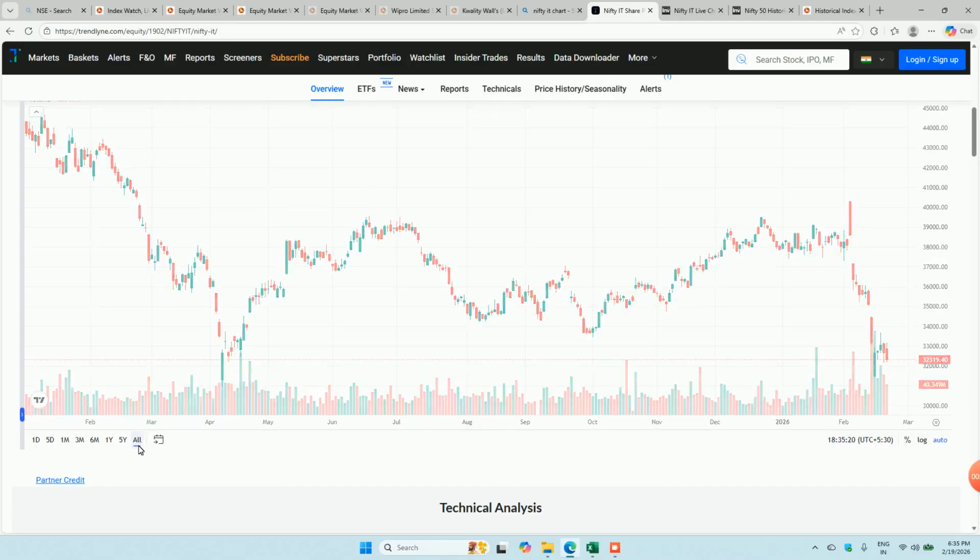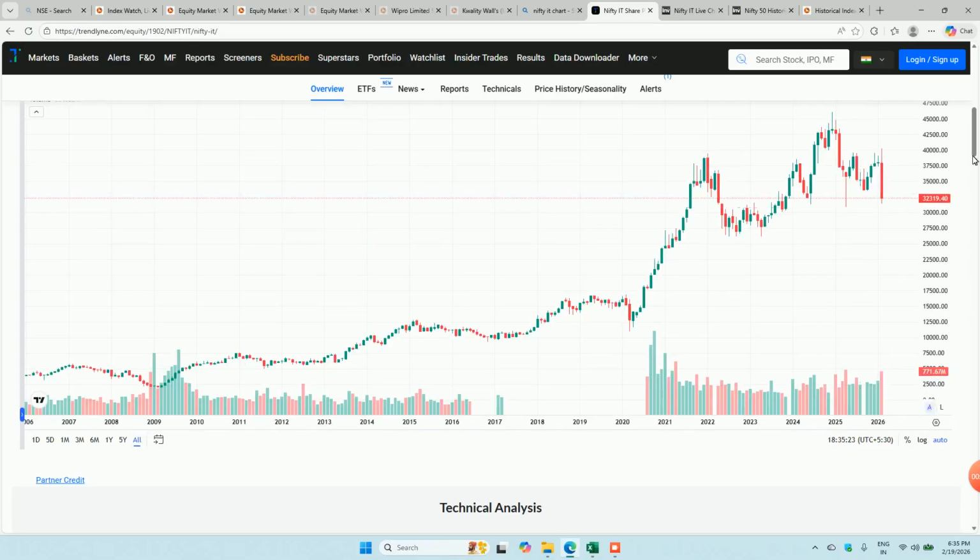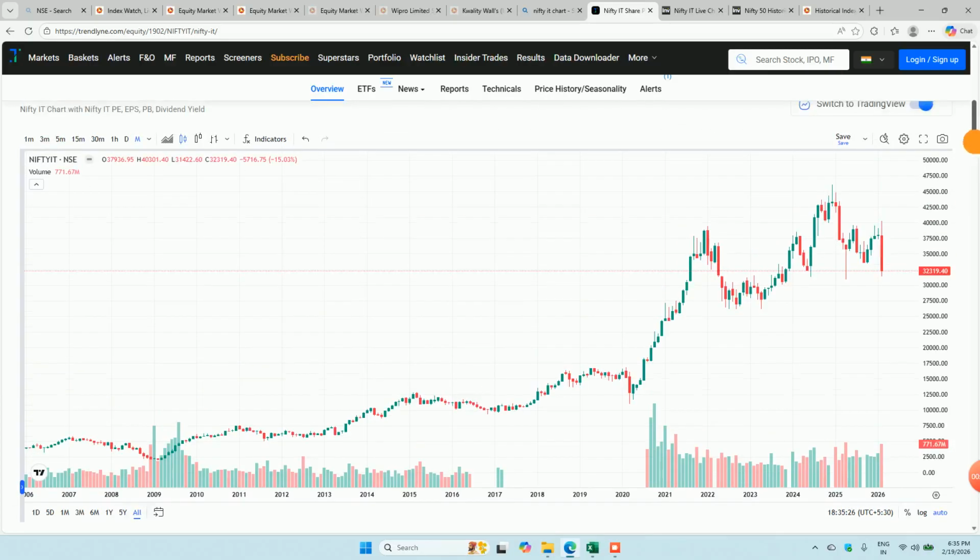So let's say I want to see Nifty IT for all time. If you look at this chart, this started a long time back, and then a lot of investment came here. I wanted to show you something, the dot-com bubble. At that point of time, Nifty IT was very high. It reached a very high level, and in a very short span of time, once this dot-com bubble burst, all the stocks fell down, and then again the market is going slowly, steadily up.